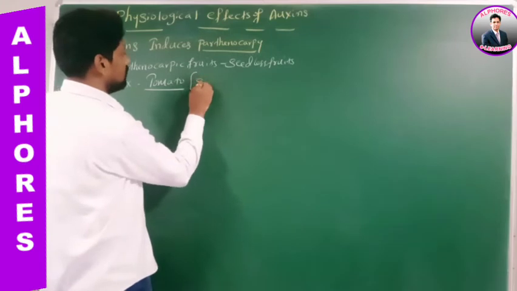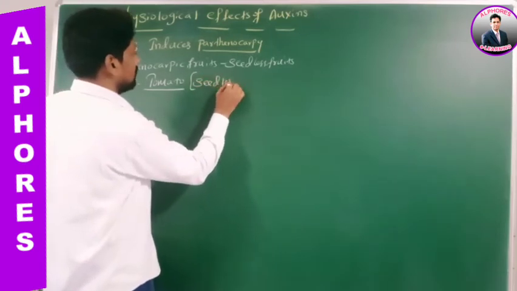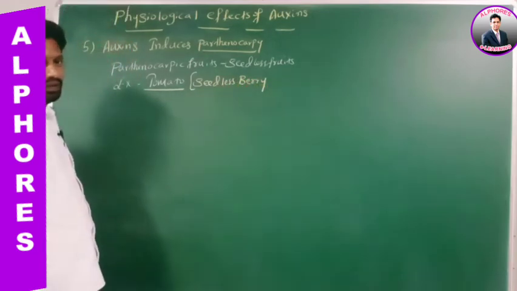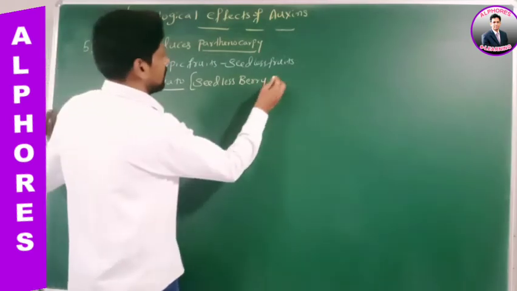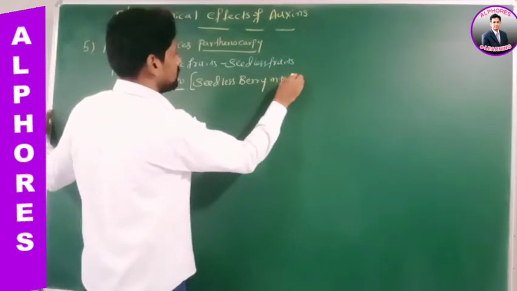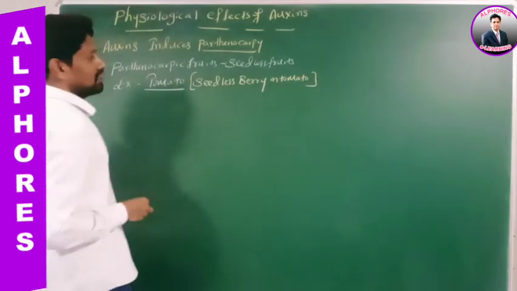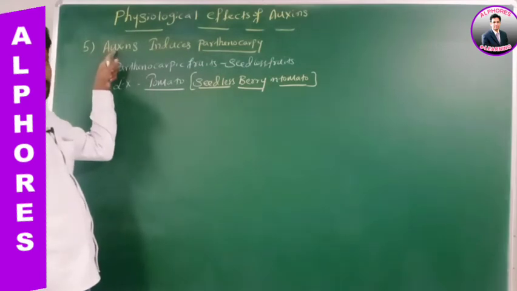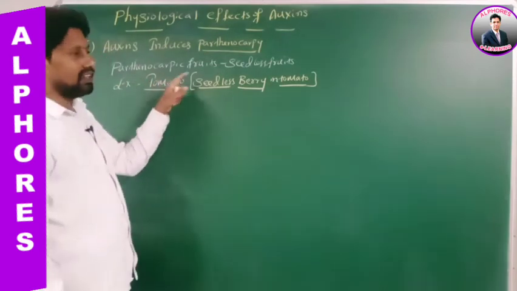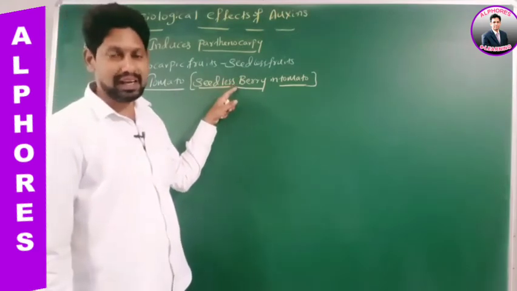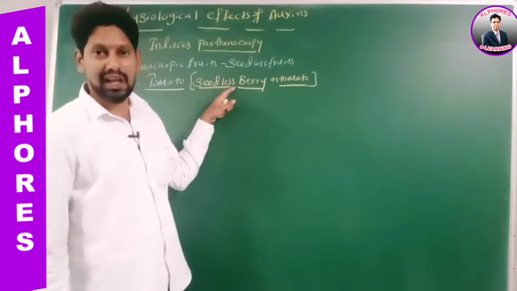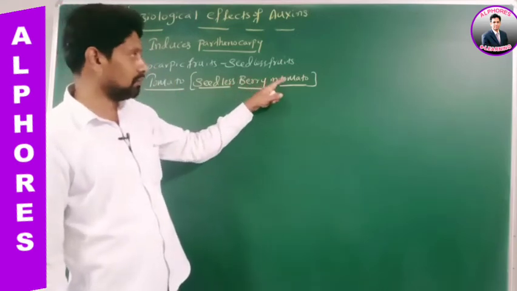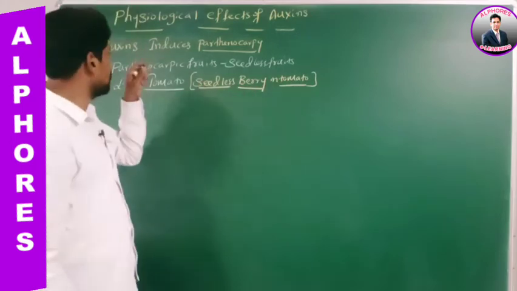Berry. Therefore, seedless berry. In tomato, you are going to see the fruit berry. Seedless berry of tomato is produced by what? Auxins. We studied different types of fruits in first year. Do you remember? Berry, pome, pepo, hesperidium, drupe, amphisarca, balausta. In this tomato, which type of fruit is present? Berry is present. It means the berry of tomato is made seedless by using what?